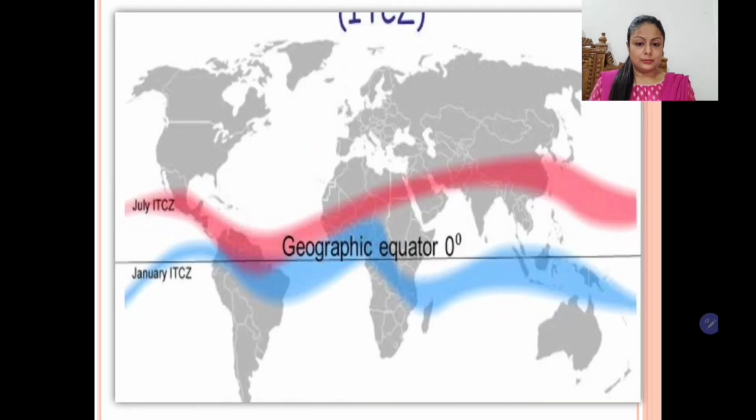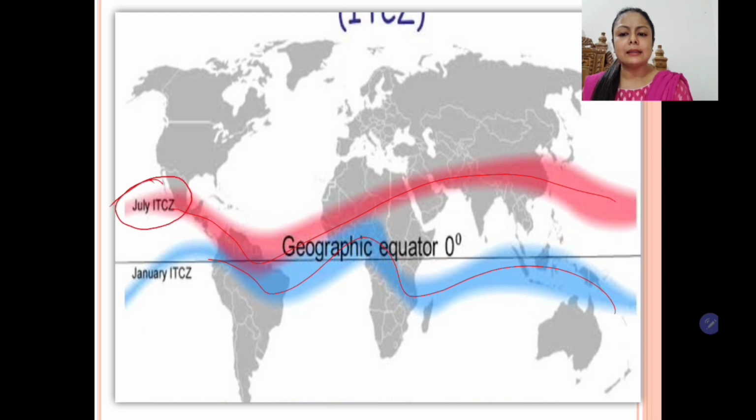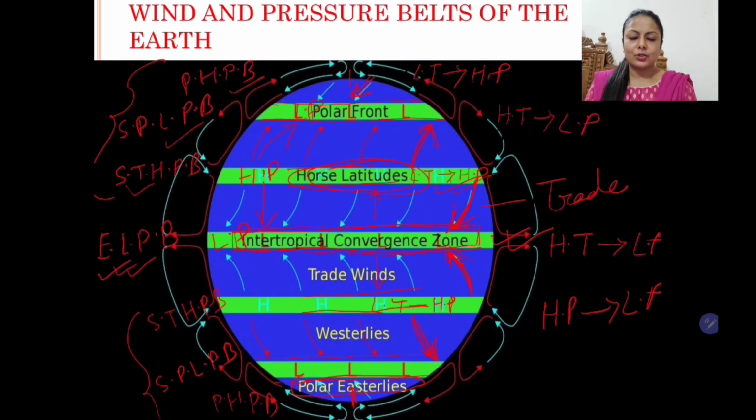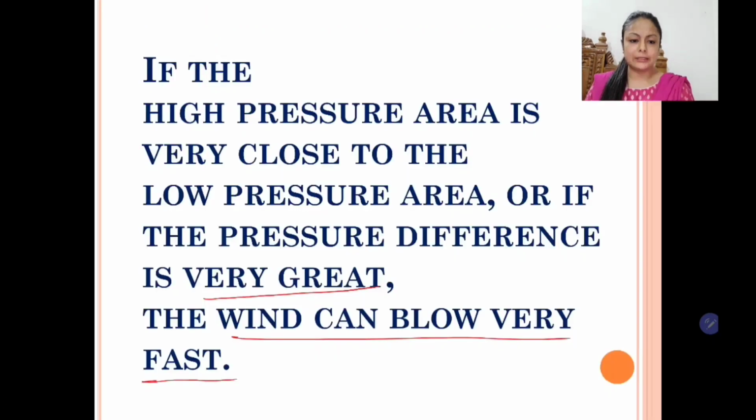See the map. Geographic equator is marked 0 degree, which is drawn exactly at the center. But you can see the red line and the blue line out here, and it's written July ITCZ and January ITCZ. So first let us recall what is ITCZ, intertropical convergence zone, where both the trade winds meet. If we look back at the diagram, this is the intertropical convergence zone where both the trade winds meet.